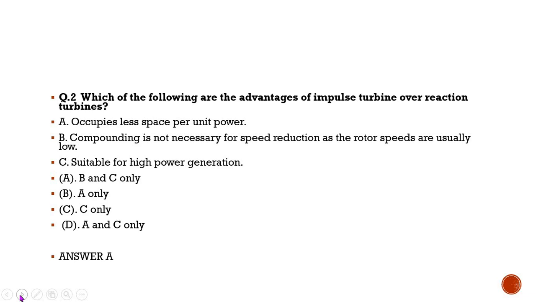That means compounding is not necessary for speed reduction as the rotor speeds are usually low, and suitable for high power generation, are the advantages of impulse turbine over the reaction turbine. Occupies less space per unit power is not an advantage because it is not true regarding the impulse turbine.